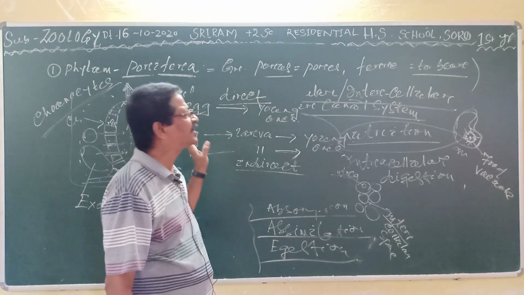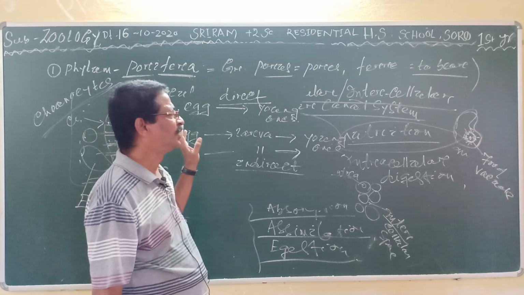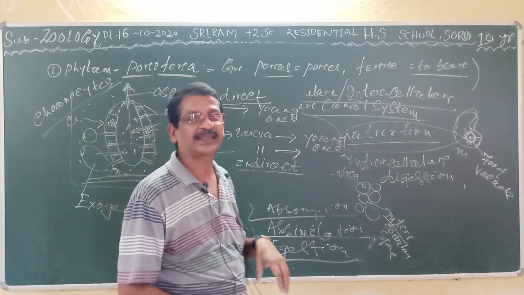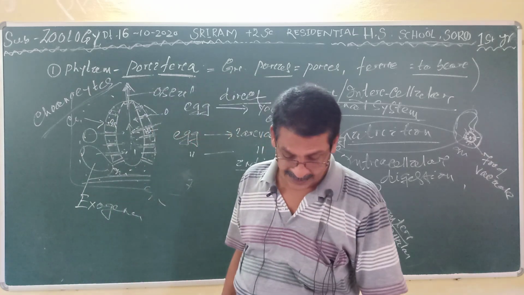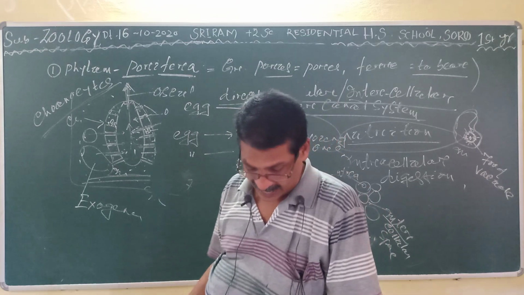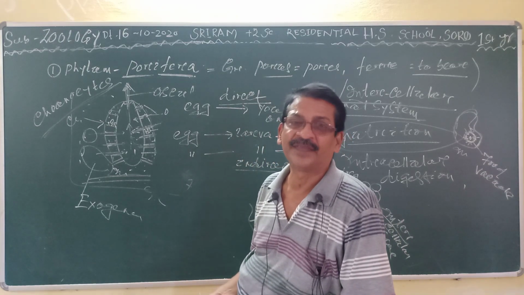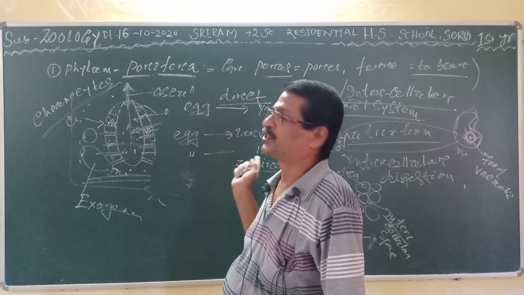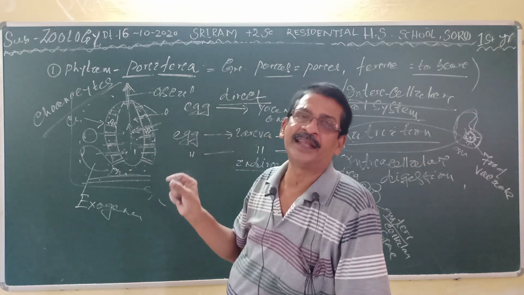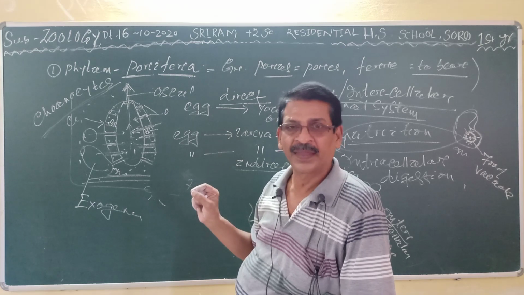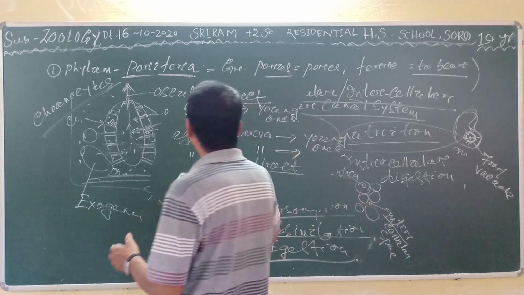And all the sponges are included in this group. Examples are Sycon, Scypha, Spongilla, Euspongia and Grantia. They are all under this group, and everything has been written in your notes. Clear? Let me repeat.